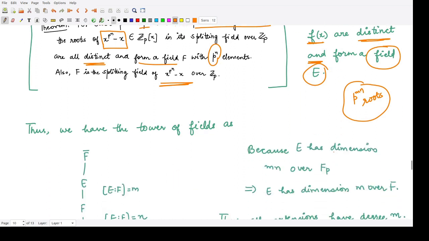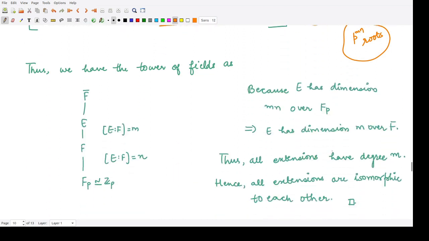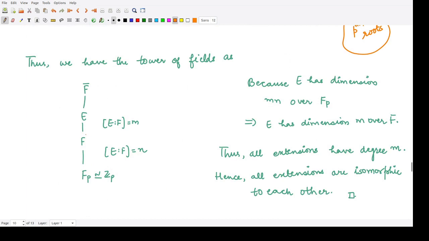So now what is the situation? We earlier had this field F, we had this F closure, and then we constructed a polynomial here, x to the power p^(mn) minus x. So we found that whatever are the roots of this polynomial, those roots collectively form some field E. So this field would have a degree of mn over Fp.